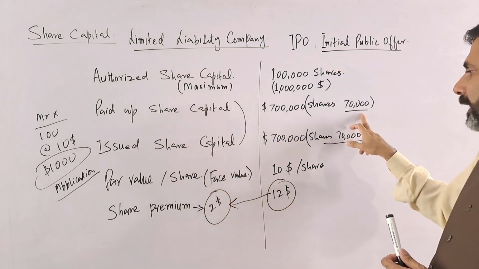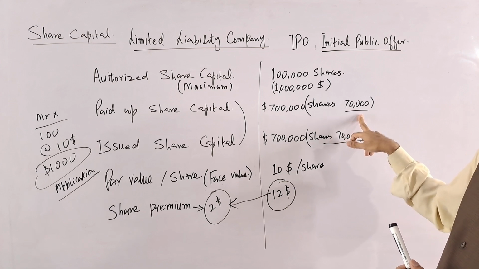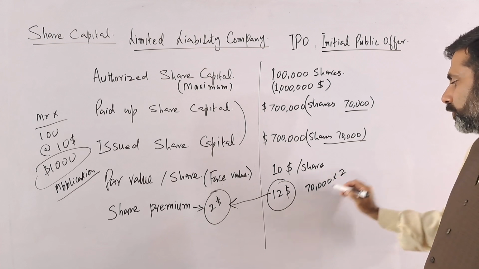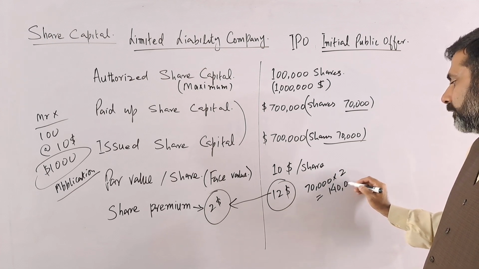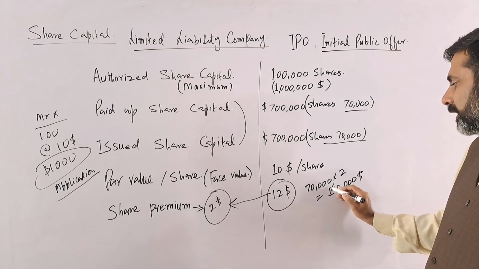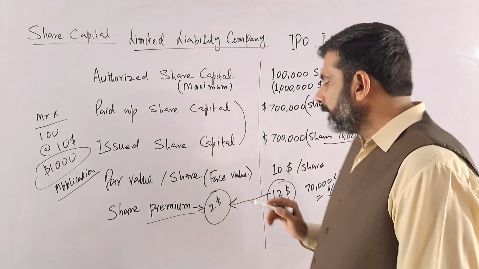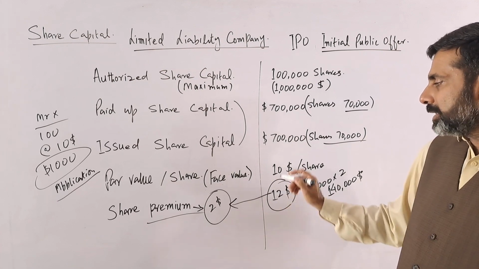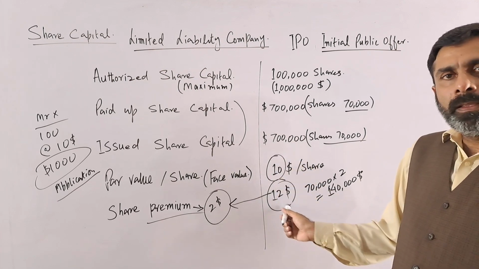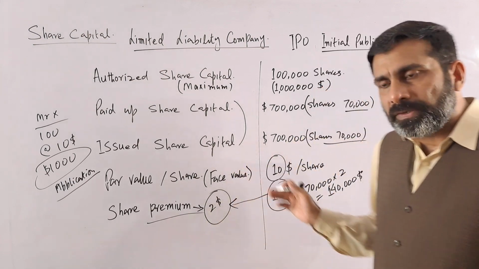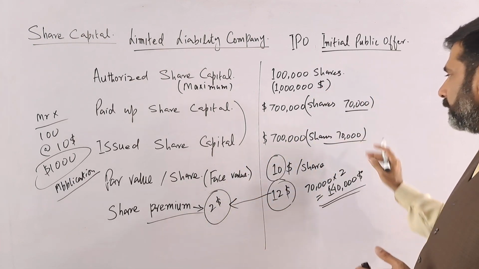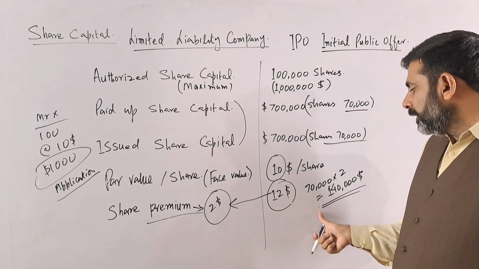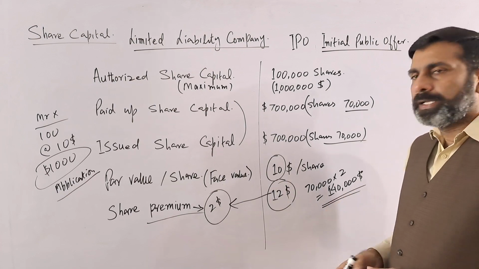So if we have, like, 70,000 shares, in this case we can say 70,000 multiplied by 2, so it will be almost $140,000 as what? As the share premium. So if the company is issuing the share at $12, in that case 10 is the par value, 2 is the share premium, and the total value of the share premium is how much? Because they have issued 70,000 shares, the total value of the share premium is 140,000.